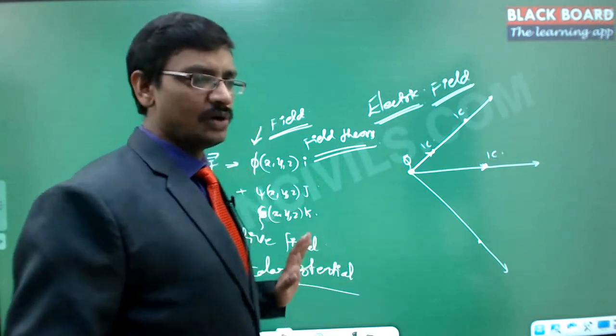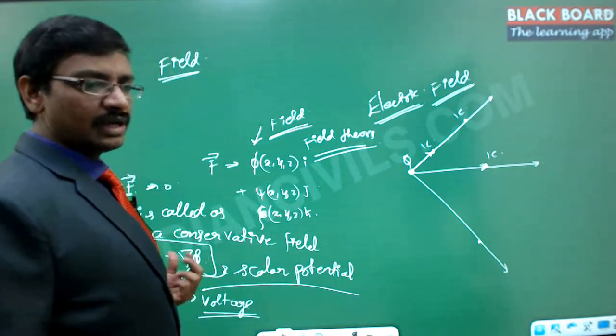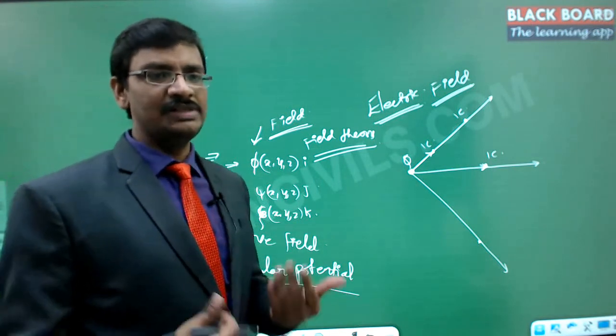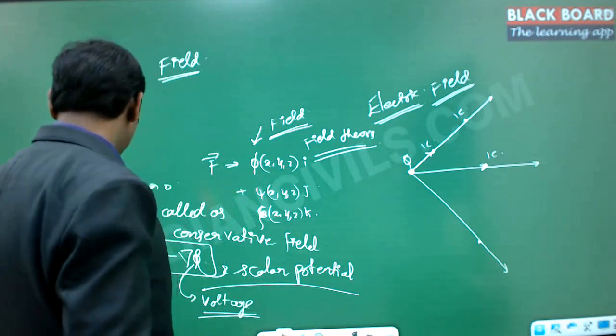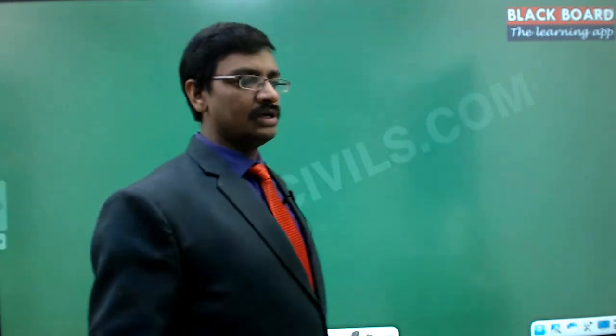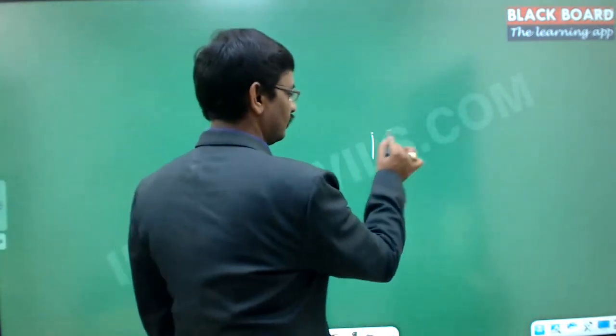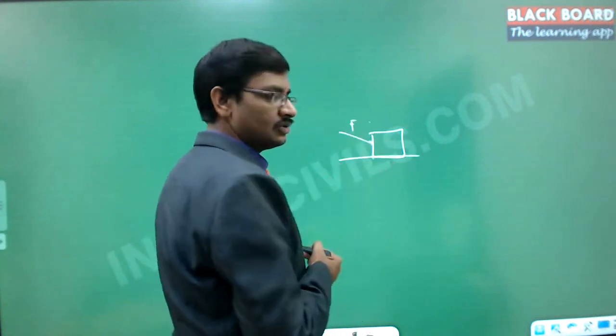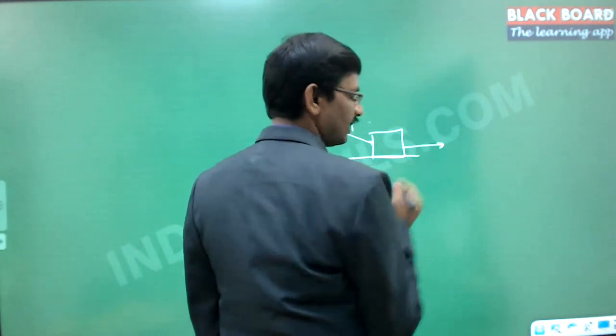Now this is a potential. What is a potential? How can we convert a vector into a scalar? This is the fundamental question. Now the physics background for converting a vector into a scalar is this: we know that suppose there is a force like this, and you apply it on this particular body, then it is trying to move in this particular direction.